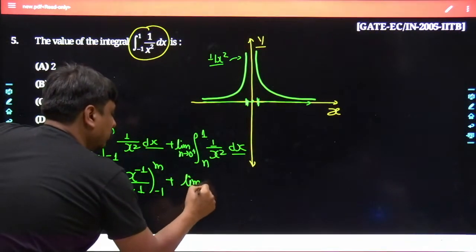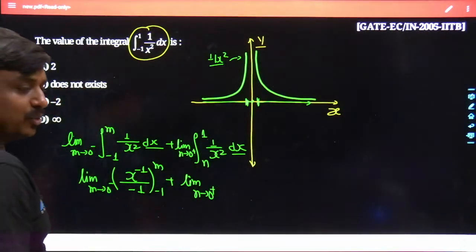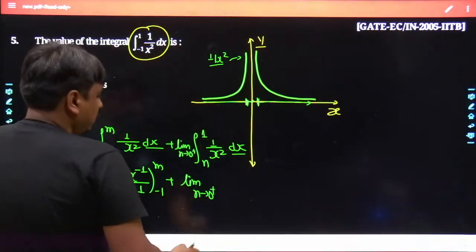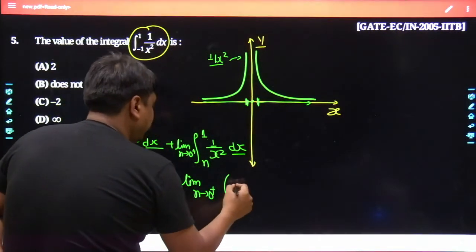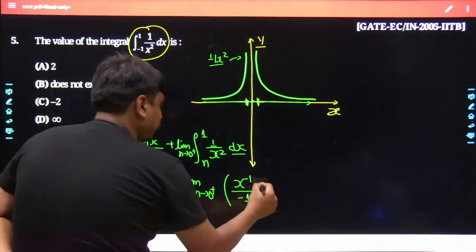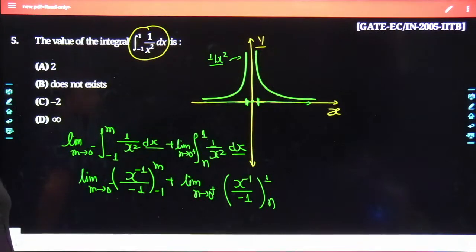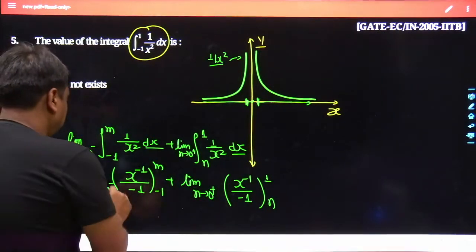The same thing goes over here. Limit n tends to 0 plus. Once you take the integration of 1 upon x square, which is x to the power of minus 2, the integration is x to the power of minus 1 over minus 1, and here it would be from n to plus 1. Till this point, probably everything must be clear to all of us.